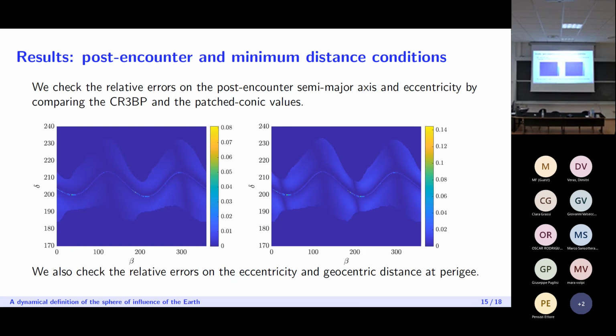And we basically have the same pictures also if we check the relative errors on the eccentricity and geocentric distance at the minimum distance, so the pericenter. So we can see that generally the patched conic approximation that we select is close to the free body orbit at these two specific times.